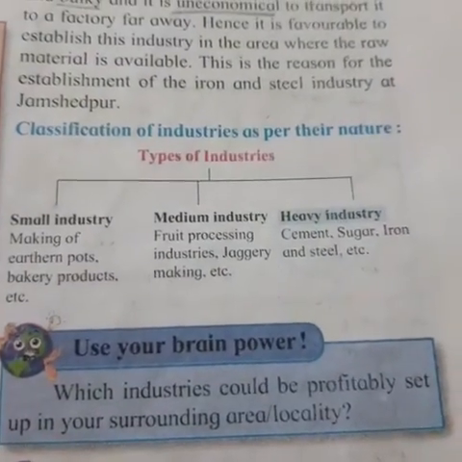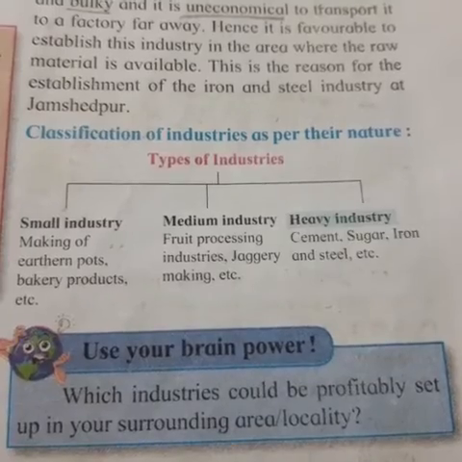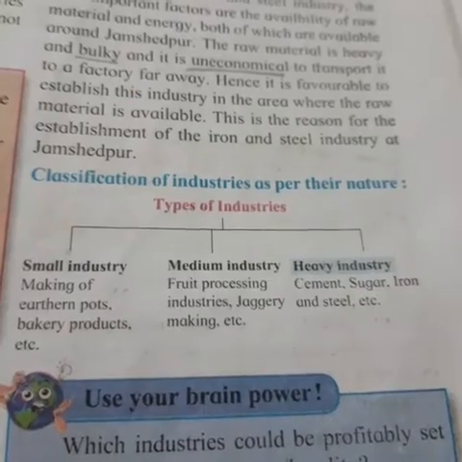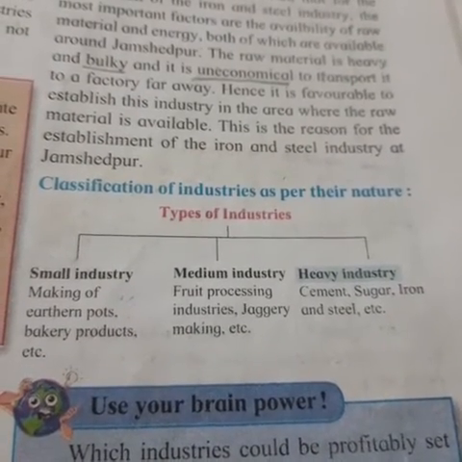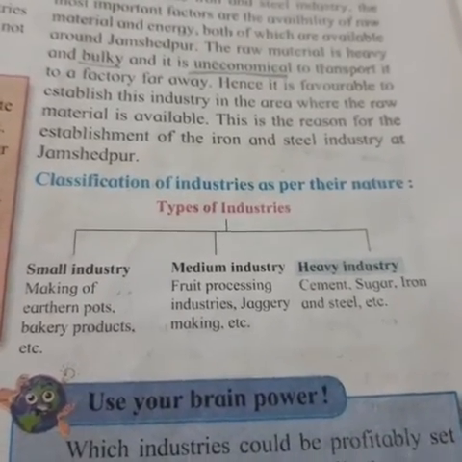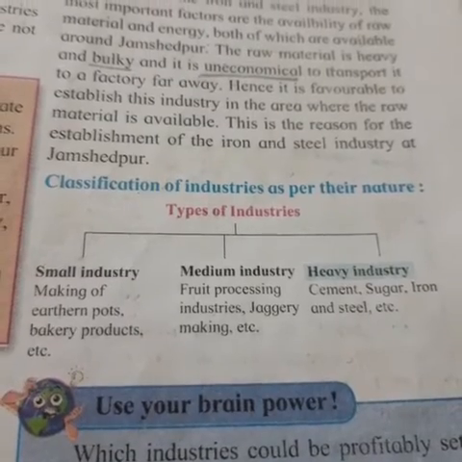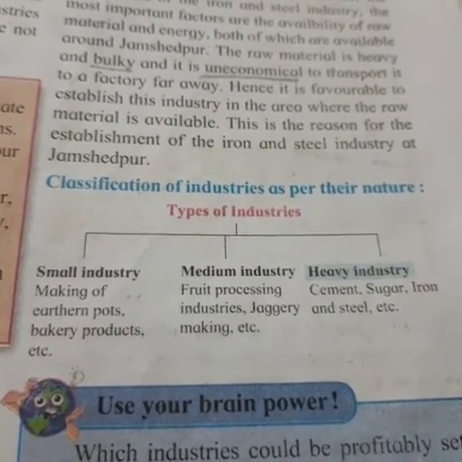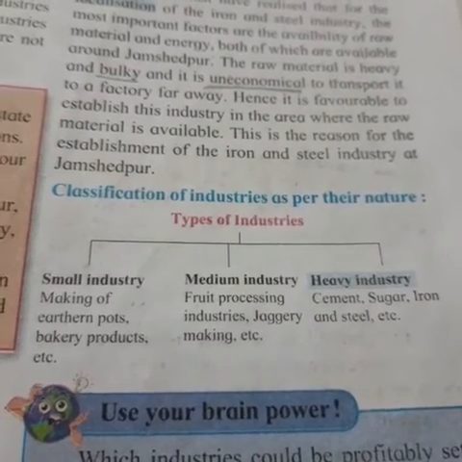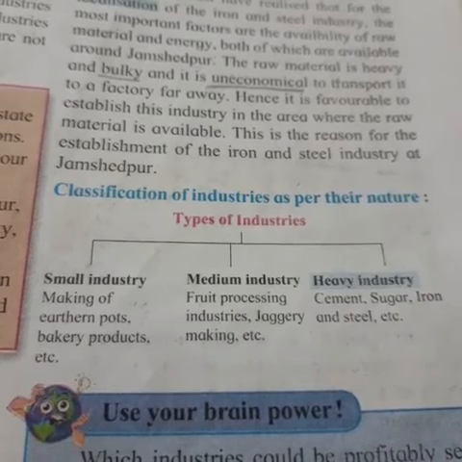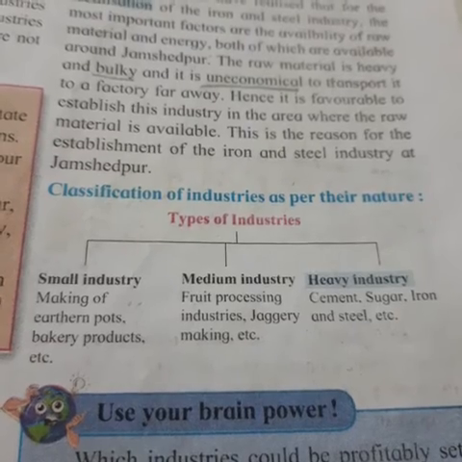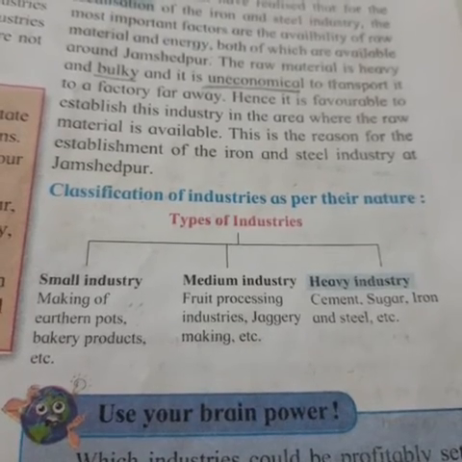Now there is the classification of industries as per their nature. Types of industries. There are three types of industry. One is small industry, second is medium industry, third is heavy industry. Now in small industry they make earthen pots, bakery products, etc. In medium industry they do food processing, there is jaggery making, etc. Now in heavy industry they go for cement, sugar, iron and steel.